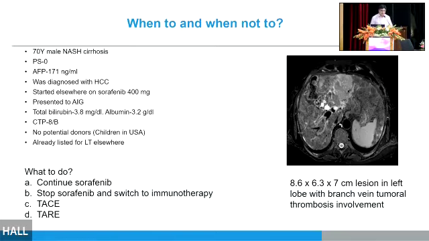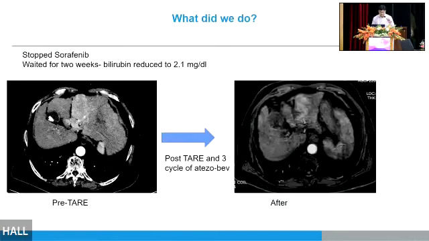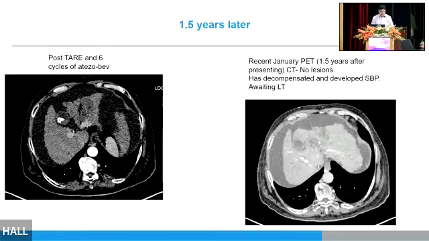So this patient actually, when the bilirubin is high, we don't give any systemic therapies. We tend to avoid systemic therapies because we have more liver injuries. So we stopped sorafenib, waited for a few weeks. The bilirubin reduced. We took him for a TARE. Post TARE, there was a reduction in the enhancement, and we also gave him 3 cycles of atezolizumab after 3 weeks of TARE. And after 6 cycles, the tumor completely disappeared.